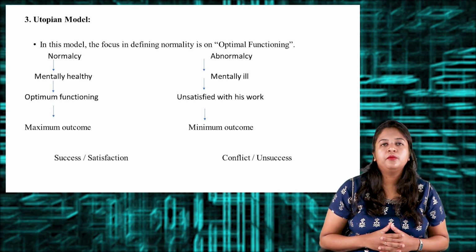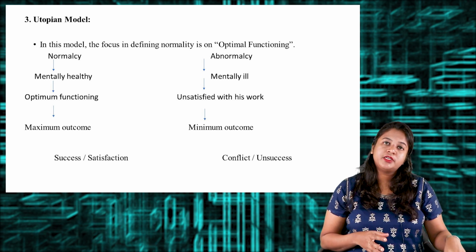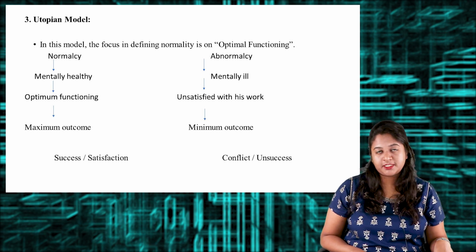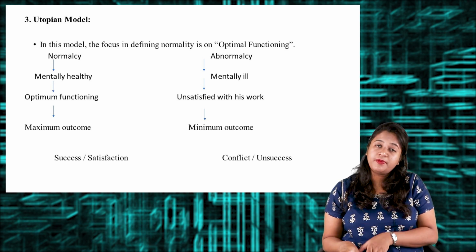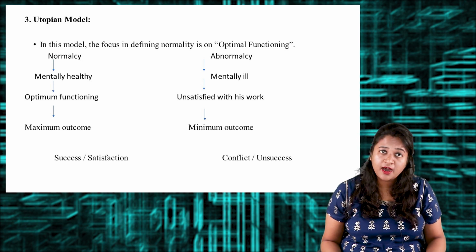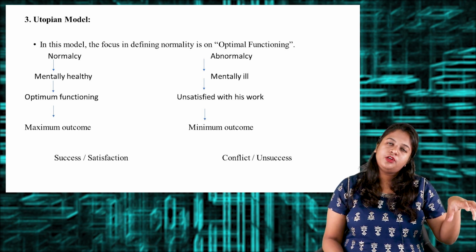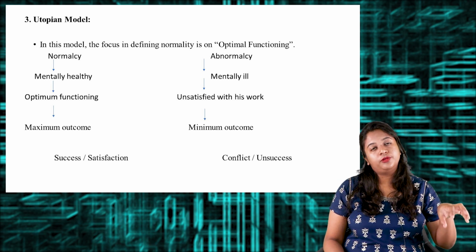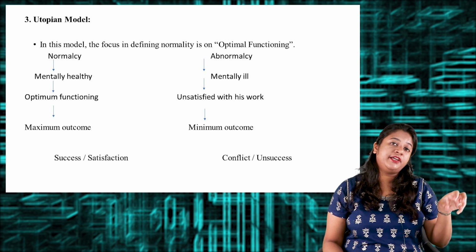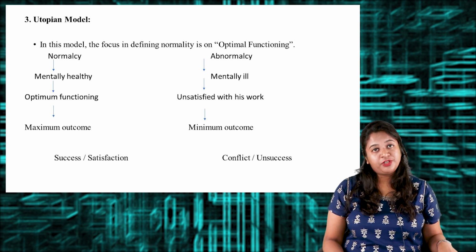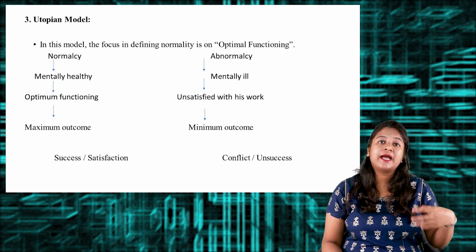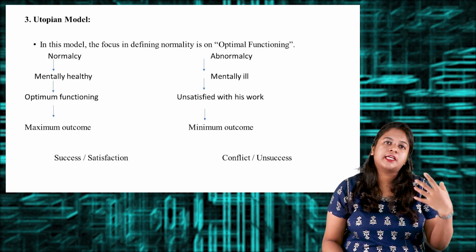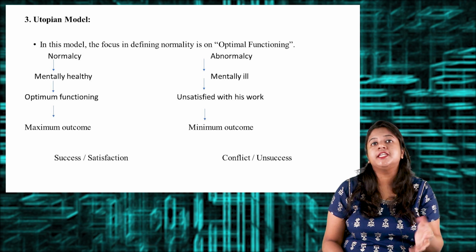According to the utopian model, if a person is functioning optimally, he is termed a normal person. If the person has a disturbance in functioning, he is termed the abnormal person. If the person has good or normal mental health, he will be able to function optimally, which will give him maximum output, showing the person is successfully leading his life.